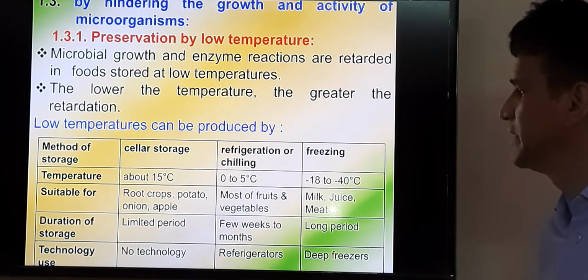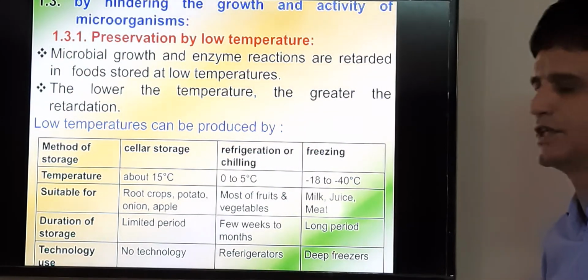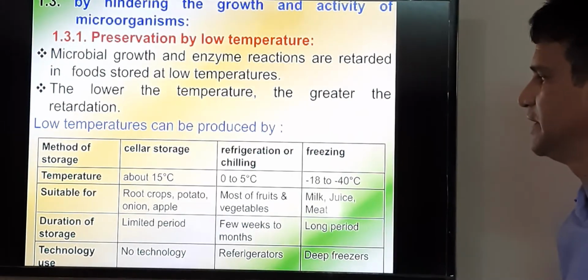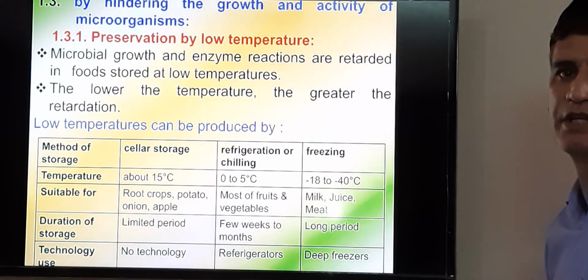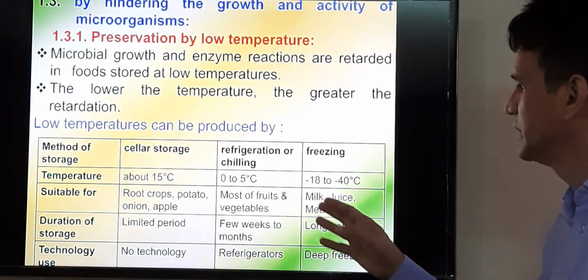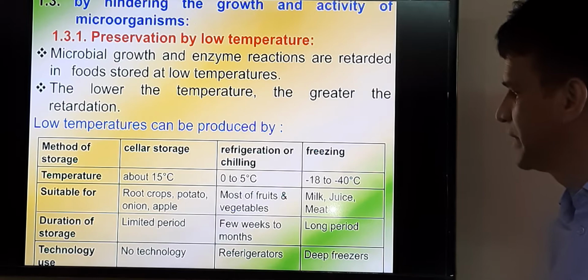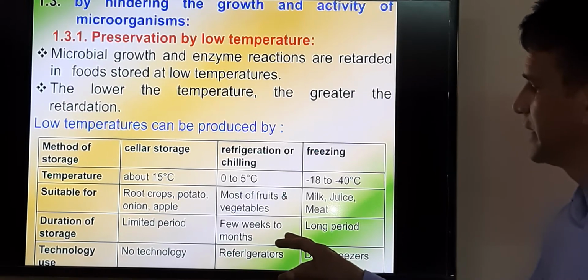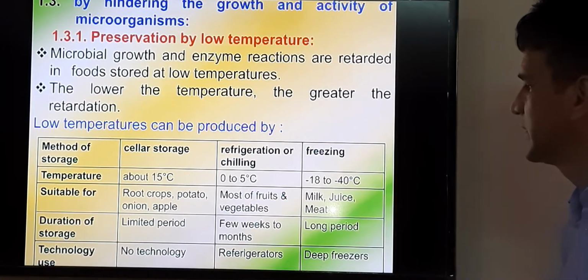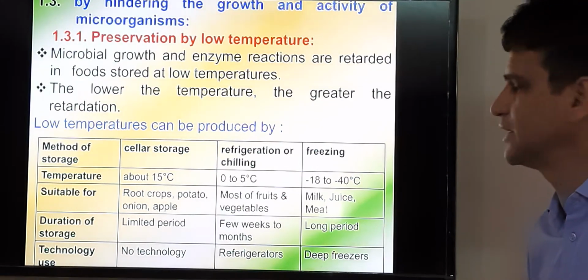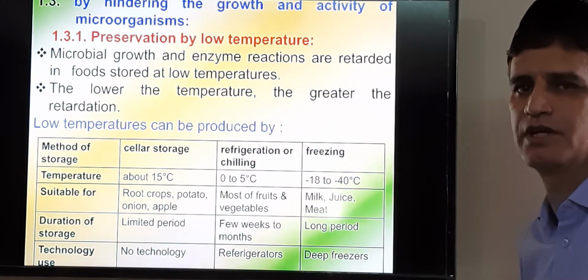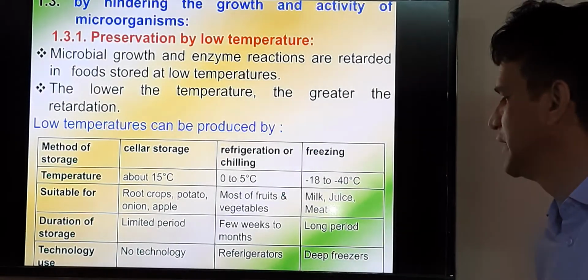Refrigeration is the technique which we can use in our houses, and most fruits and vegetables, except some, we can keep easily in the refrigerator. Banana we cannot keep, potato in general we cannot keep, and onion we should not keep. These are things we have to keep in mind. With the help of this technique, we can store our commodity for a few weeks to a month. Another technique is freezing, where -18 to -40 degrees centigrade temperature can be used, and this technique is especially suitable for the storage of milk, juice, and meat products.